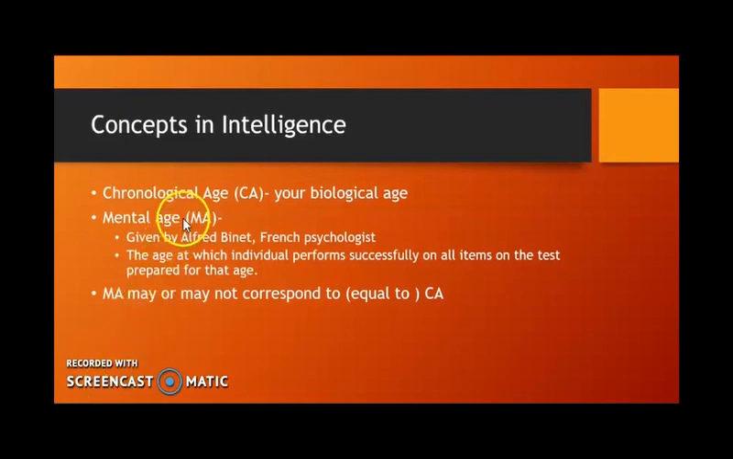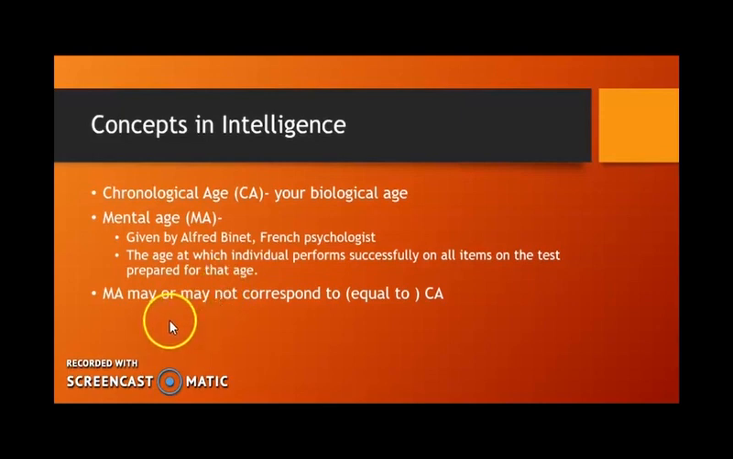Here we have CA, that is chronological age, that means your biological age. MA, that is mental age, was given by a French psychologist named Alfred Binet. It is the age at which the individual performs successfully on all items on the test prepared for that age. The test prepared by Alfred Binet was used to calculate IQ. In India, we use the Binet-Kamat test (BKT) for calculating IQ.